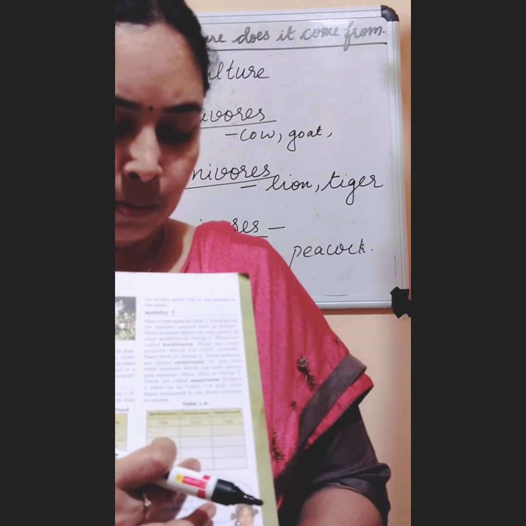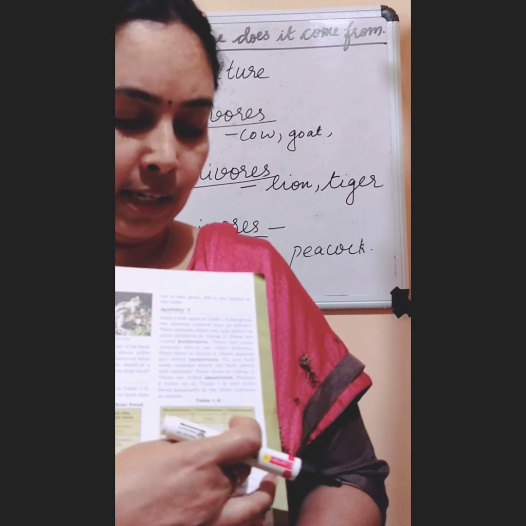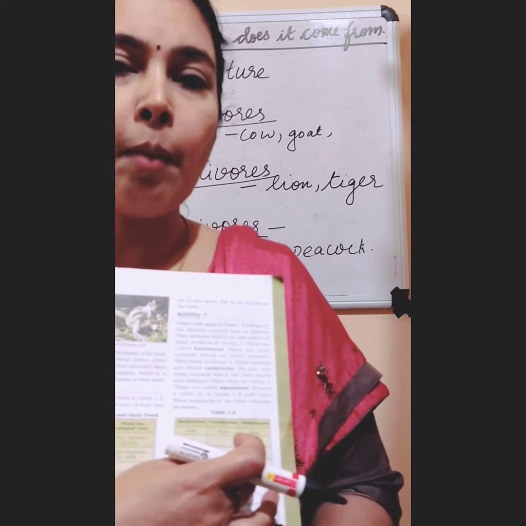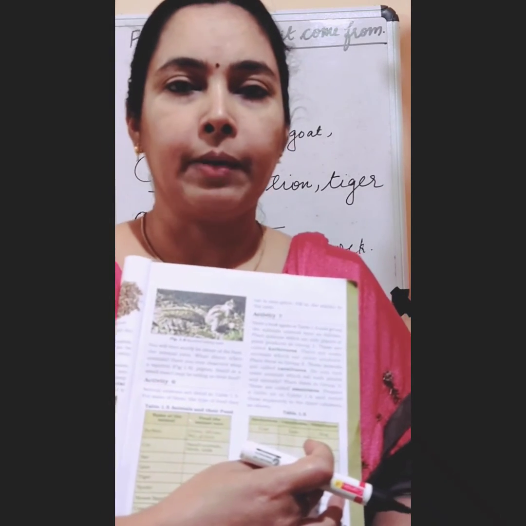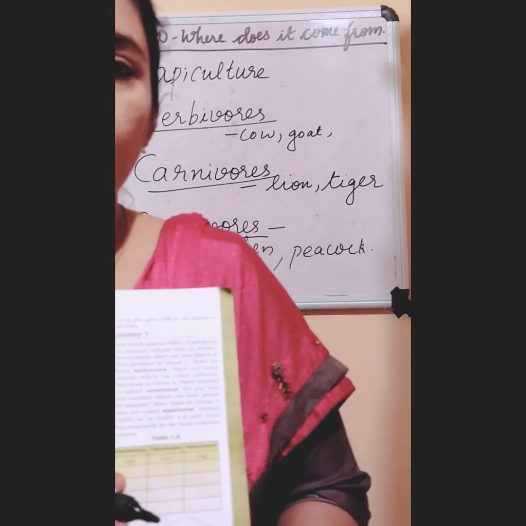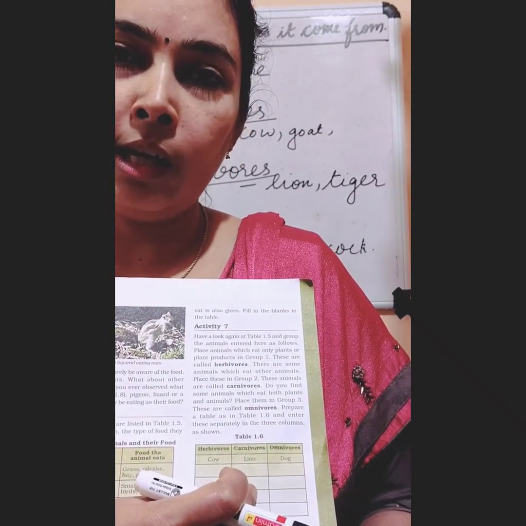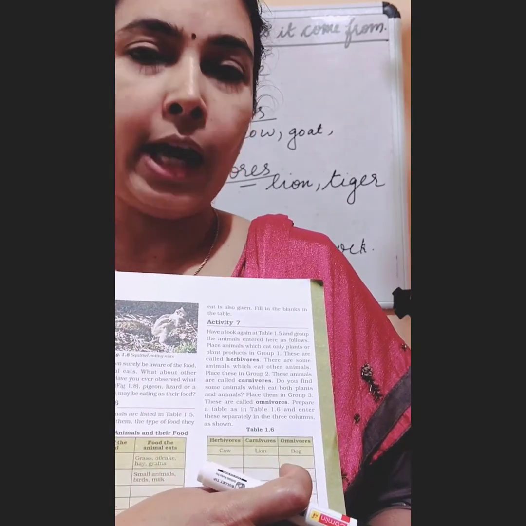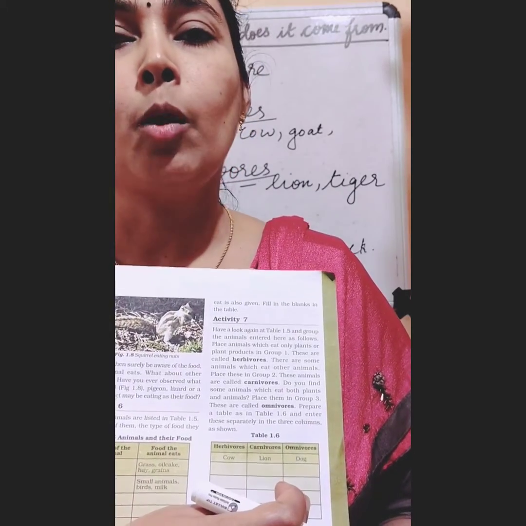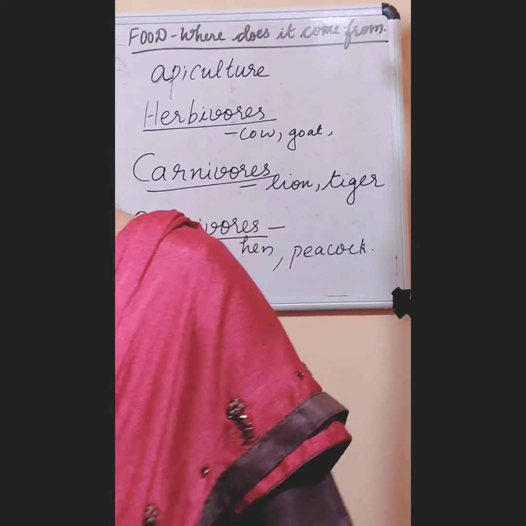Second box you write the names of some carnivores. And in third box you write the names of some omnivores. Okay. So herbivores means those who eat only plants. Carnivores means those who eat only flesh of other animals. And omnivores means those who eat both plants and animals.